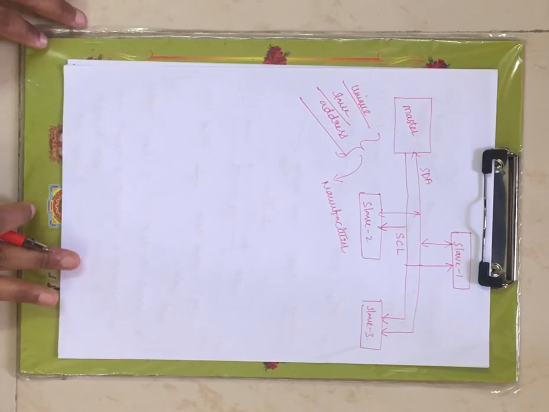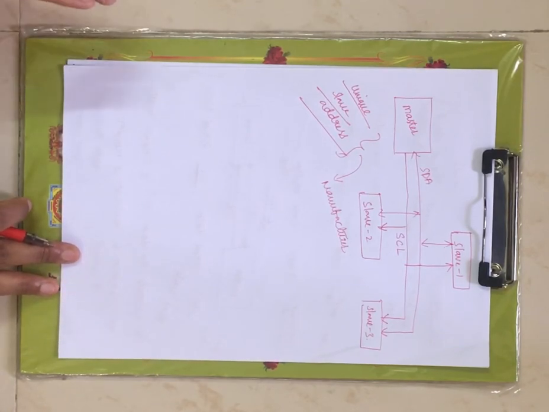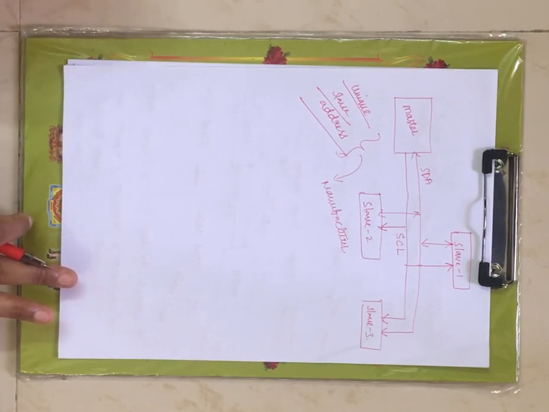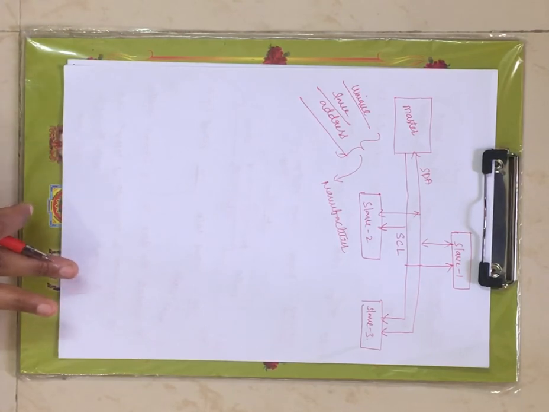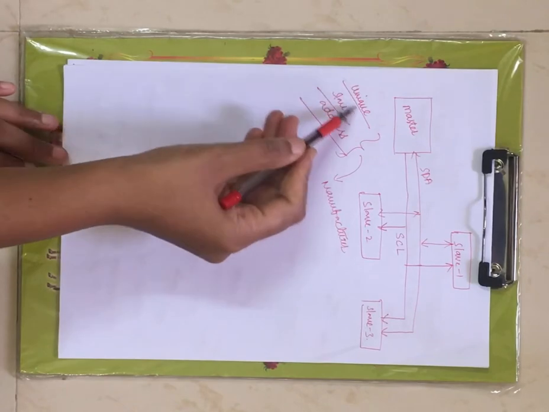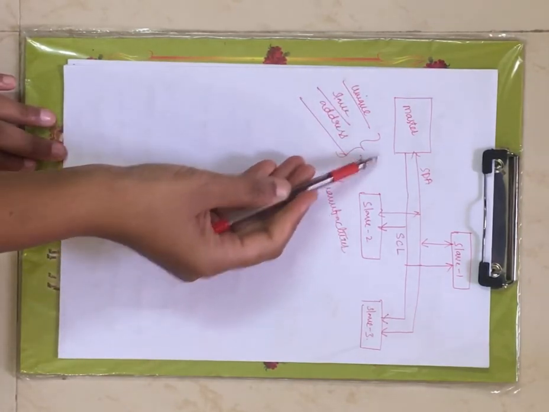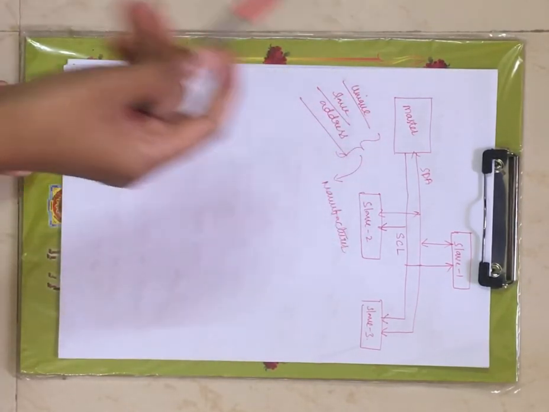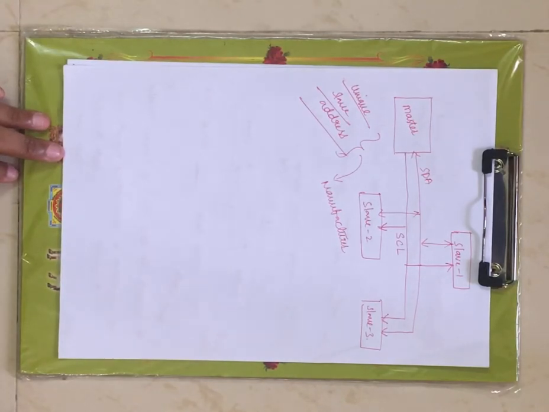Now what is the difference between SPI and I2C? In SPI you have a chip selection signal. Using that signal you can select a particular slave, and that can communicate with the master, right? Now coming to the I2C protocol, the master is going to select a particular slave by a unique slave address, and that slave can communicate with the master. This unique slave address is generated by the manufacturer, right?